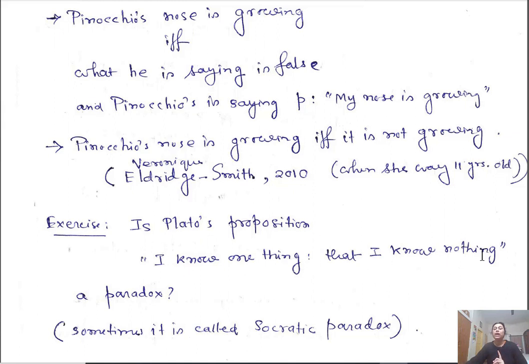And also I'm saying I know nothing. So if this is true, that means I know one thing that I know nothing. So it is giving a contradiction. Okay, you think whether you can treat it as a paradox or not. Is Plato's proposition a paradox? It is also sometimes called Socratic paradox.